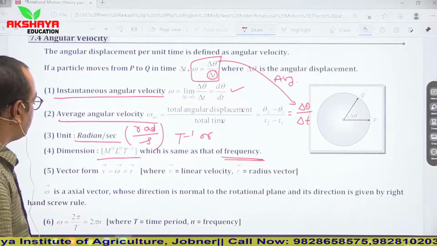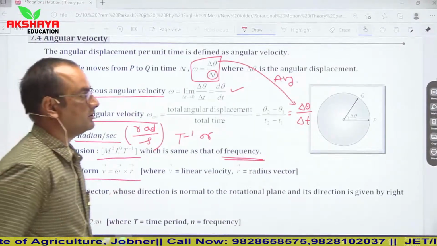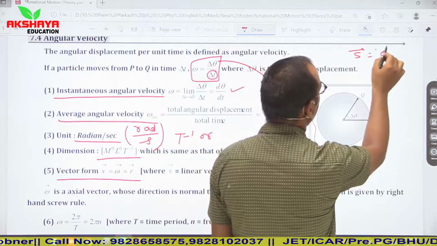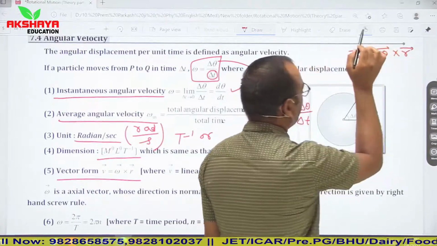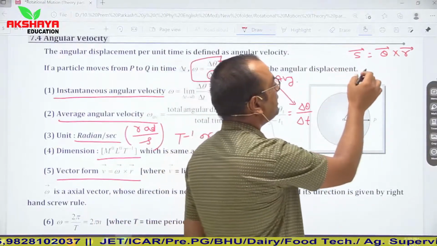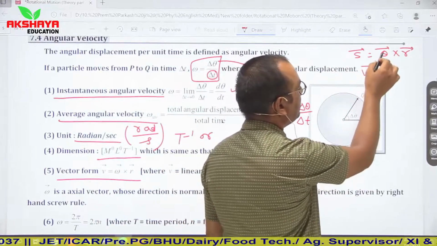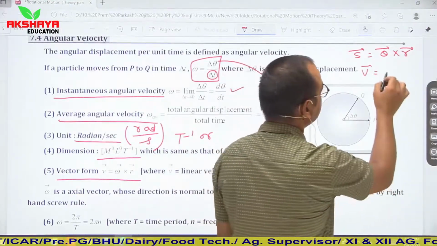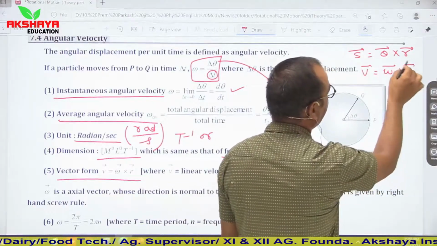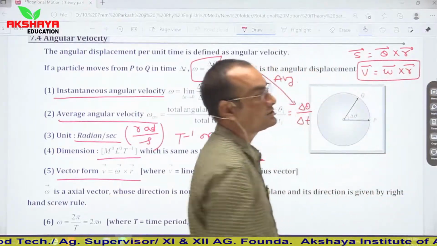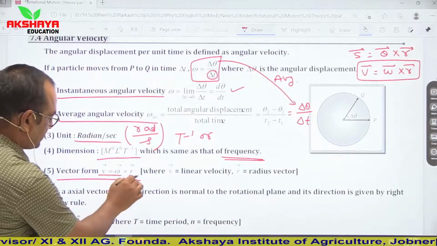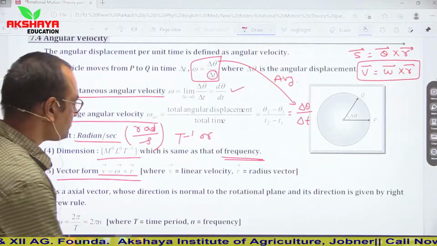Now if we represent it in vector form, you have to keep in mind one simple formula: S vector is equal to theta vector cross R vector. If you differentiate this relation with respect to time, then ds upon dt becomes v vector, and d theta upon dt becomes omega vector. So it is omega vector cross r. R vector is the radius vector, which is constant. So v vector is equal to omega vector cross r vector. This is the vector representation of angular velocity.